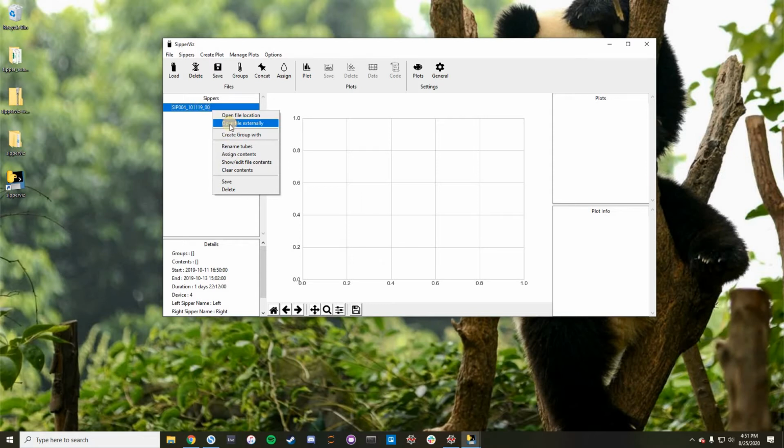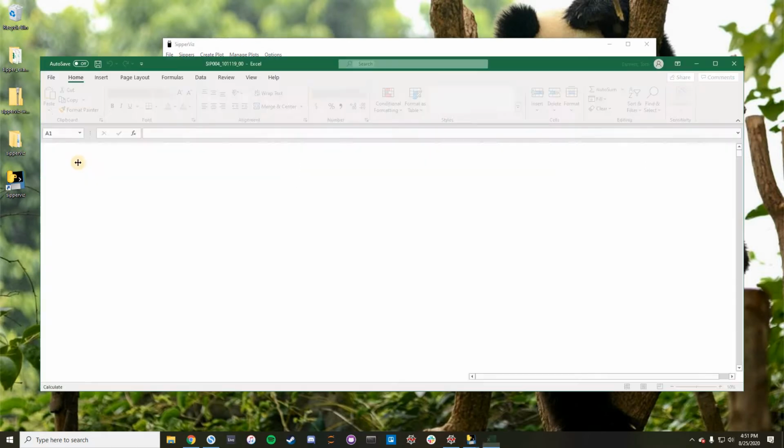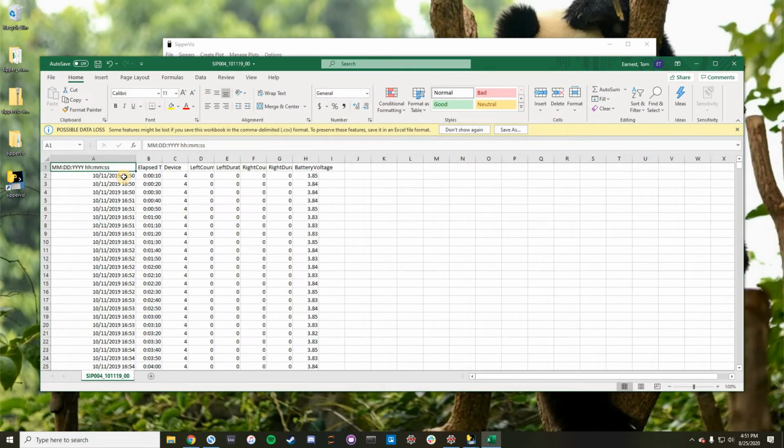So I'm going to right-click this file and do open externally. And you'll see here that you'll see 6 entries for each minute, which is good, but when you click on them, if you look at this area here, you'll see that the seconds are 0 for all of them. So what happened here is that this file was opened in Excel and then saved in CSV format again. And this is an annoying problem, which just is due to Excel.